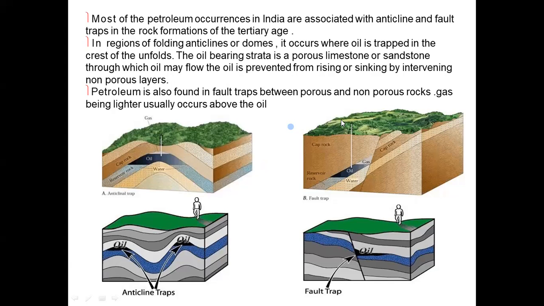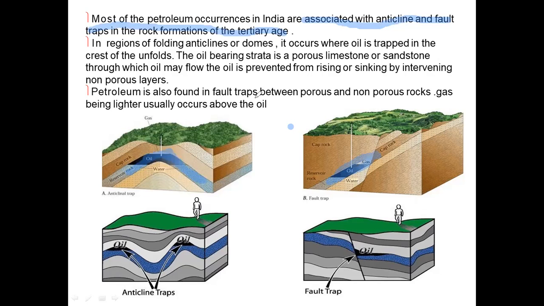So see, most of the petroleum occurrences in India are associated with anticline and fault traps in the rock formation of the tertiary era. So see here, these are anticlines, and here, you see, this is a fault trap. So here the petroleum and gases are found.